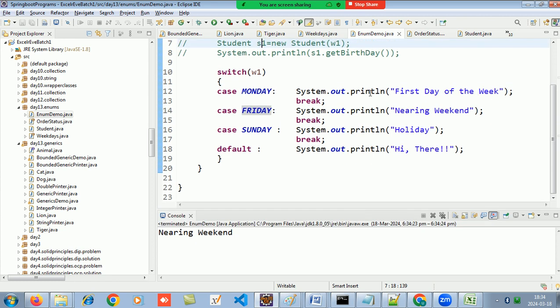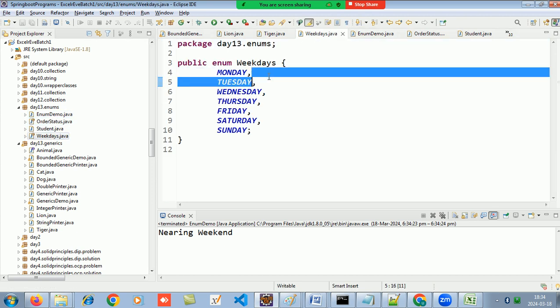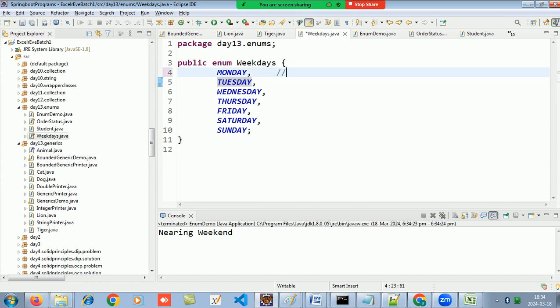Okay, now the order of these is important because it allocates an index to them based on their ordering. So it allocates an index that is called the ordinal value. So that is 0 for the first one, and as we have Sunday as the last one, the ordinal value will be 6 for Sunday.